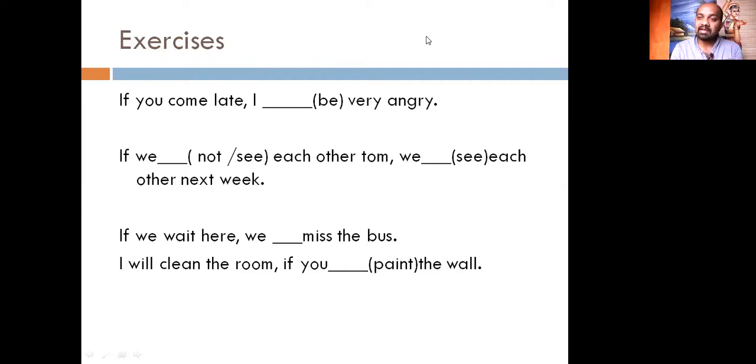If you change the tense sequence, either in the main clause or in the subordinate clause, it will not be a perfect conditional sentence. So it should always be in sequence with the tenses.